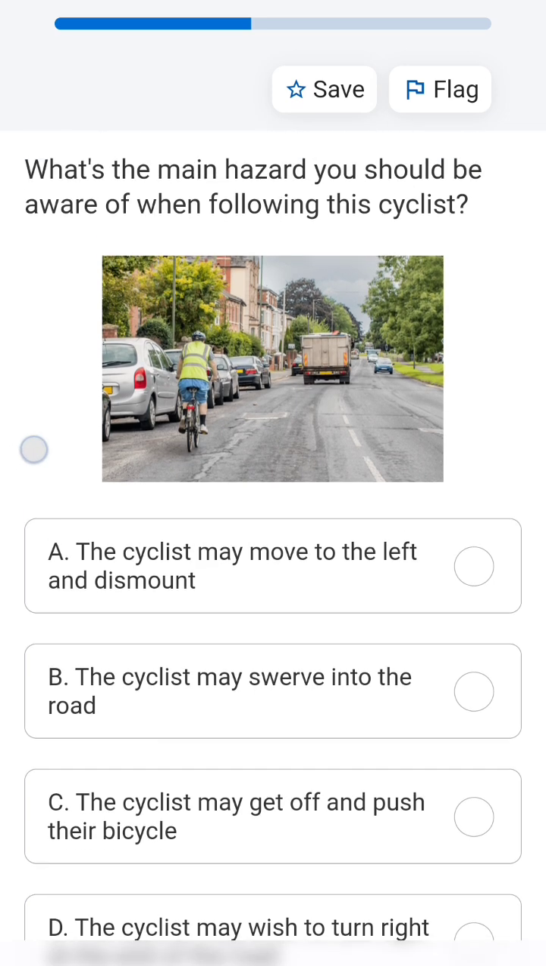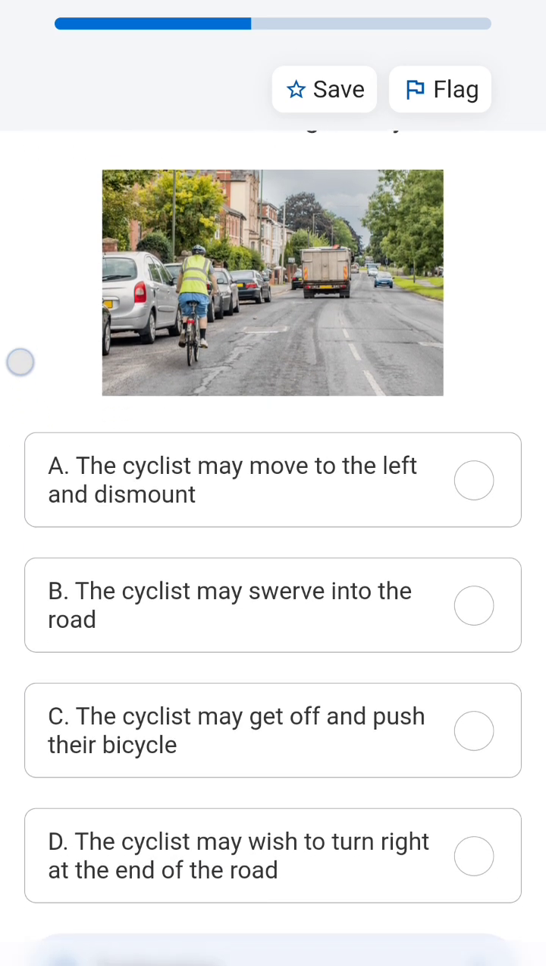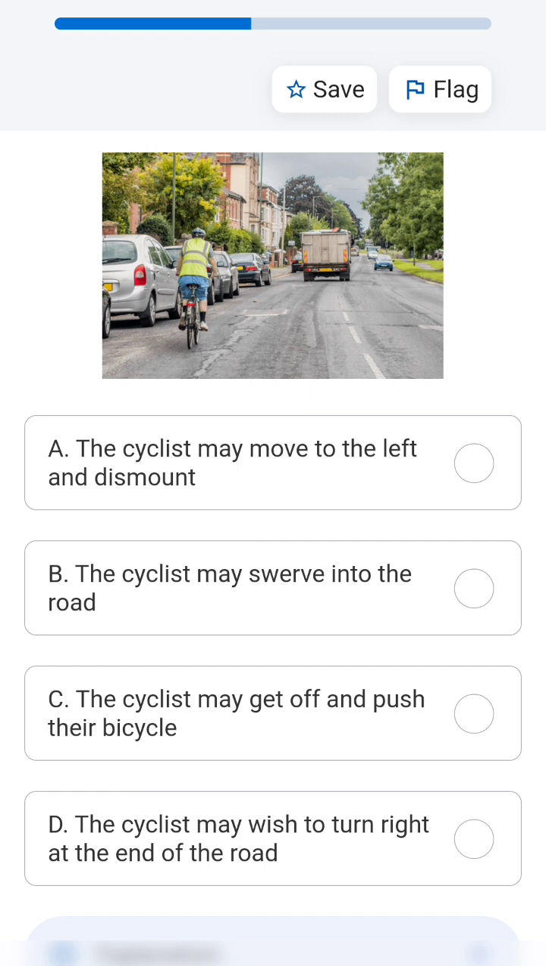What is the main hazard you should be aware of when you are following this cyclist? The cyclist is not giving any kind of indicators, or sometimes is forgetting to give them, even though there are temporary indications or some sign language by arms or some other way. But sometimes they don't give any direction, so we are not able to predict or anticipate where they are going, so they can change direction. Okay, so they can swerve in any direction.